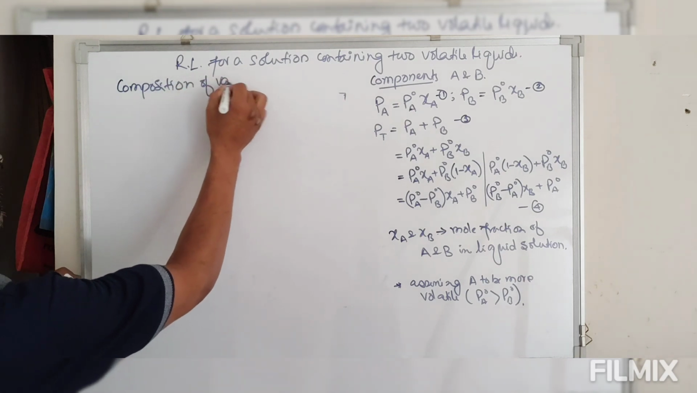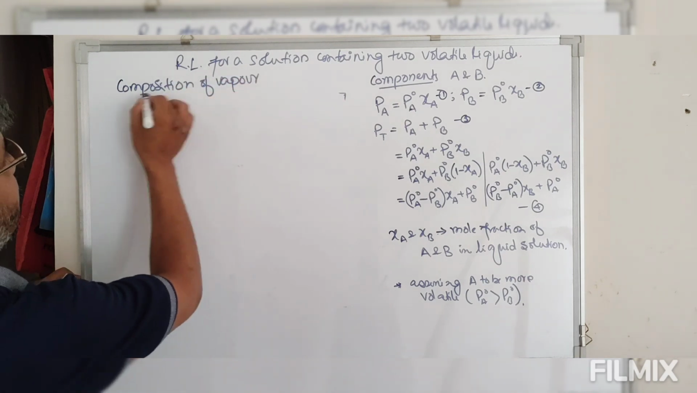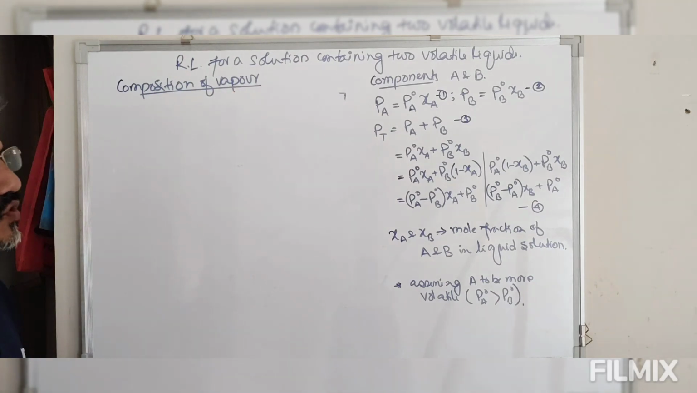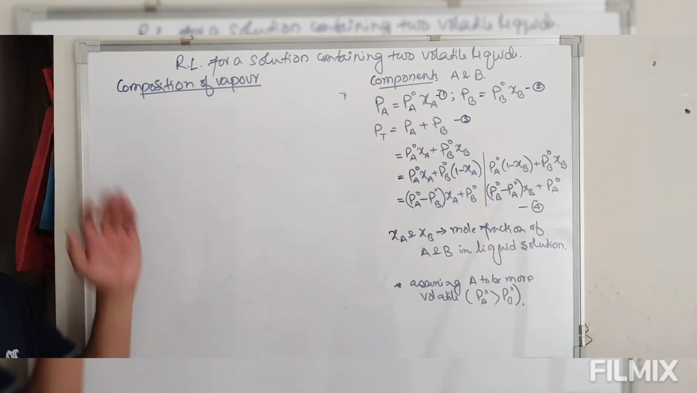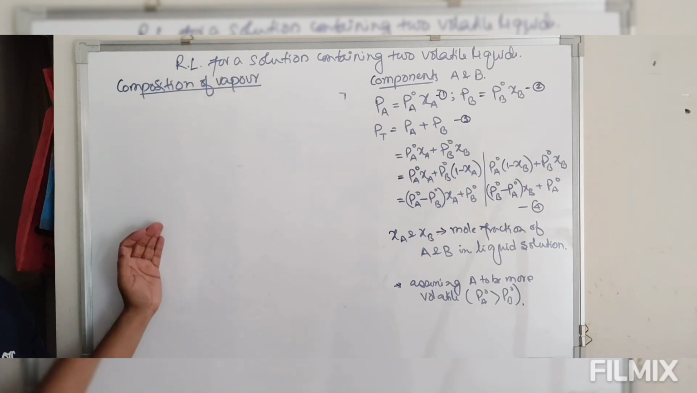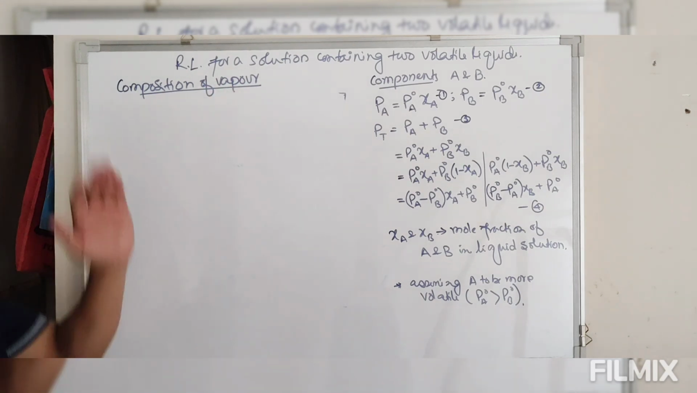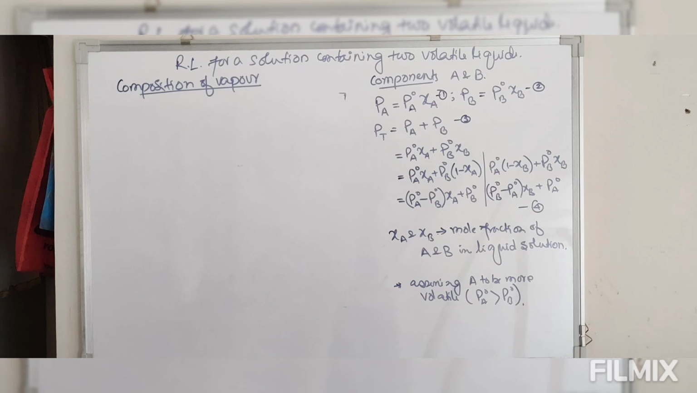Composition of vapor. Now since Raoult's law is applicable for liquids, to define the composition of A and B in the vapor phase, we cannot use this Raoult's law. So to define this composition of vapors, we have to use Dalton's law.